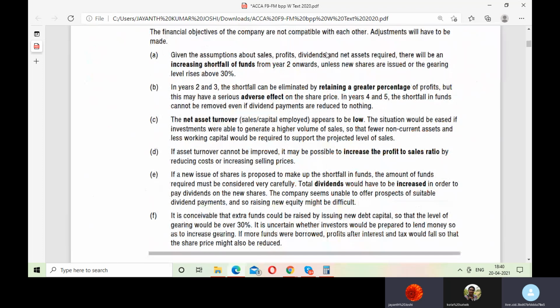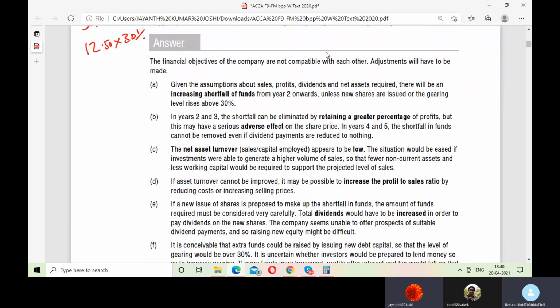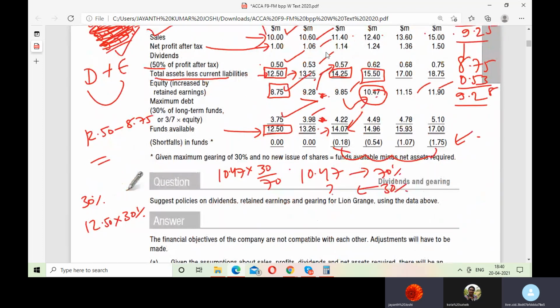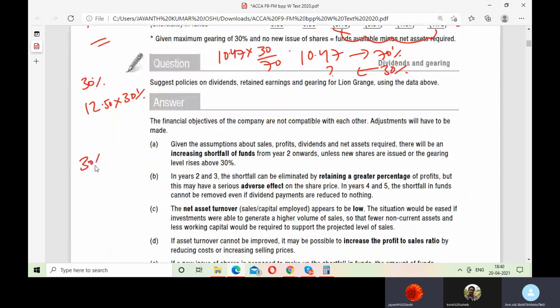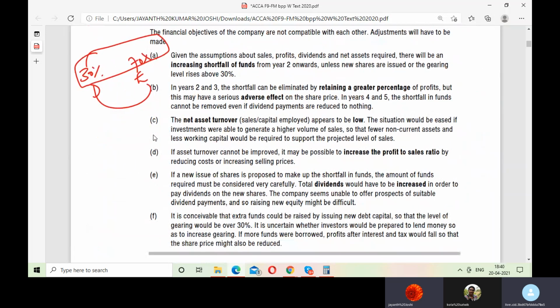But what they can do is try to increase their revenue, because they want to maintain the debt to equity ratio of 30 is to 70, correct? That is 3 is to 7. So they cannot change it. That means they want 30% debt and 70% equity. They don't want any kind of change in this. So how will they try their level best to overcome this problem of shortfall of funds? They can do it by increasing their sales.